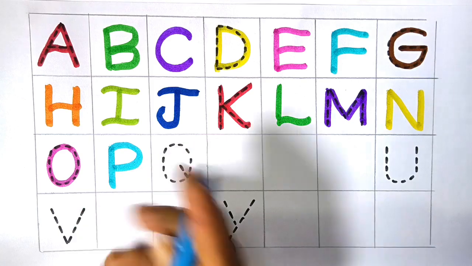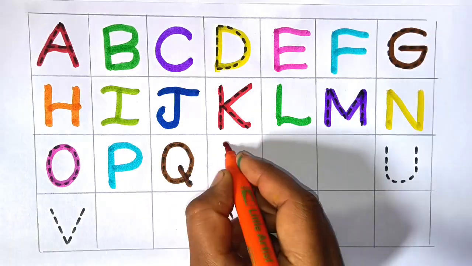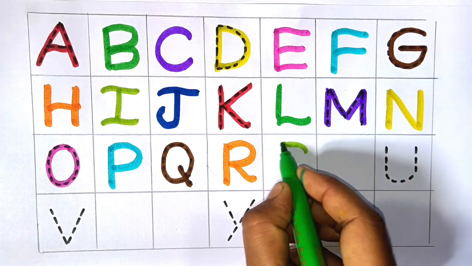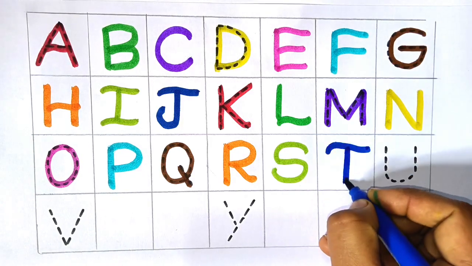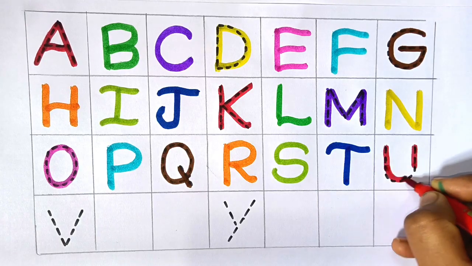Next P for prince. Next Q for queen. Next R for red. Next S for sunflower. Next T for tree. Next U for universe.